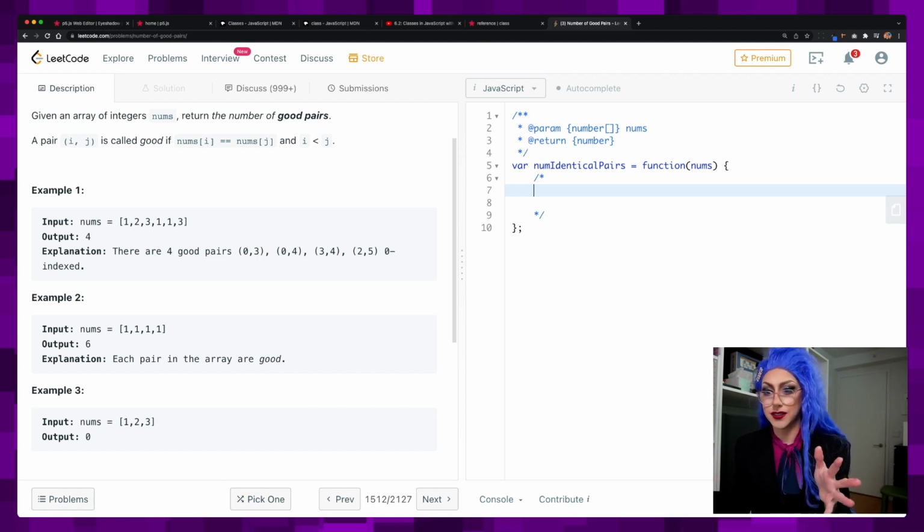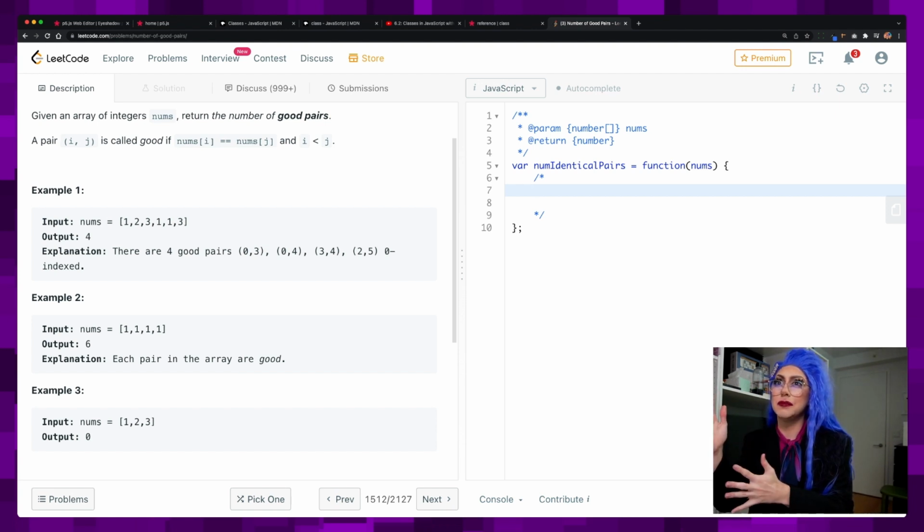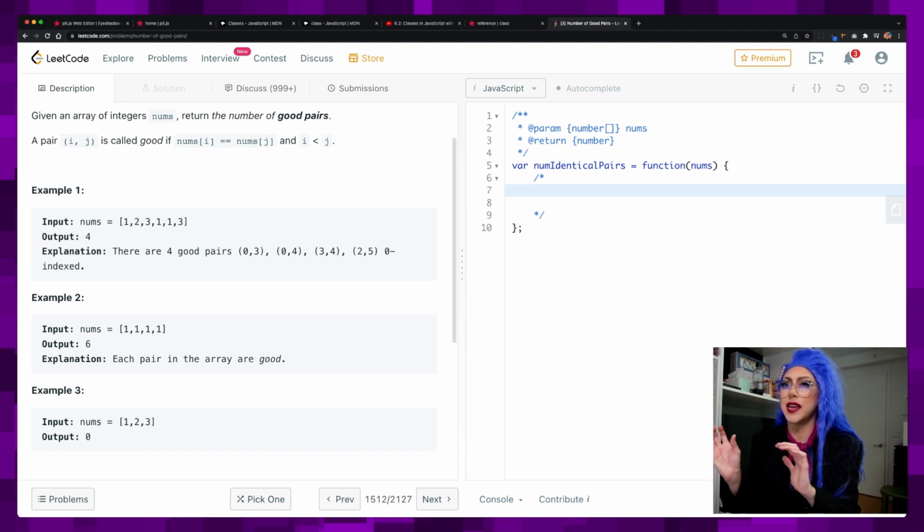I'm trying to think about, well, how does it make sense? But I guess this is what you do in a programming interview. Just think out loud. Perhaps if we were to sort this array somehow, then we might be able to see that we only need to compare certain pairs because they're the same numbers.